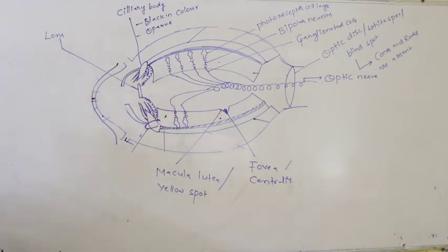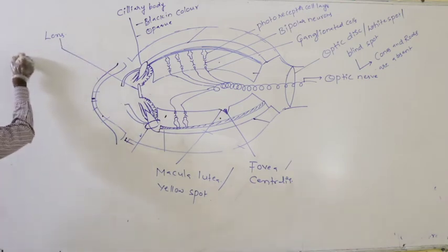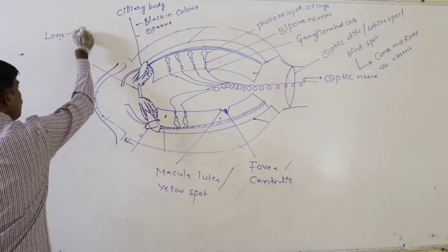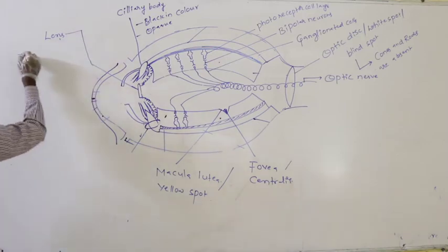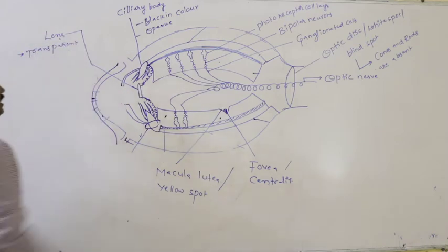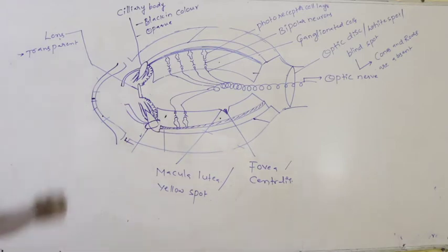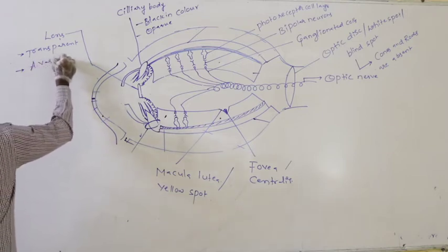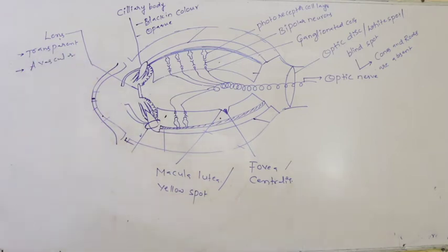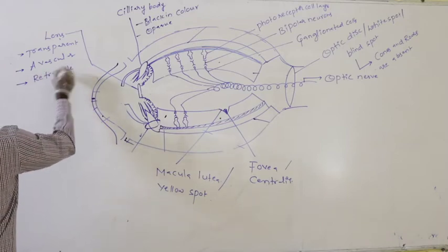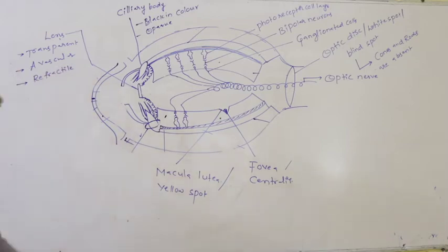This is the lens. Again, lens is transparent, which means it allows the passage of light through it. It is also avascular, without blood supply. Again, it is also refractile. It can refract the light onto the retina.